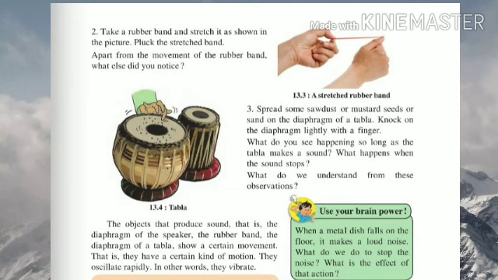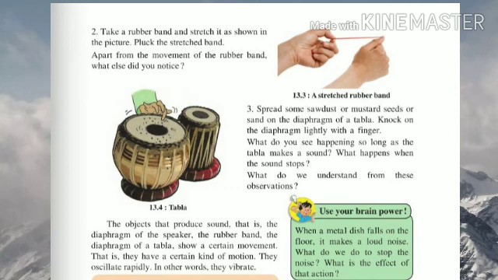So students, the objects that produce sound, that is the diaphragm of the speaker, the rubber band, the diaphragm of a tabla, show a certain movement. That is, they have a certain kind of motion. They oscillate rapidly, or in other words we can say they vibrate. The vibration of an object is necessary for the production of sound.